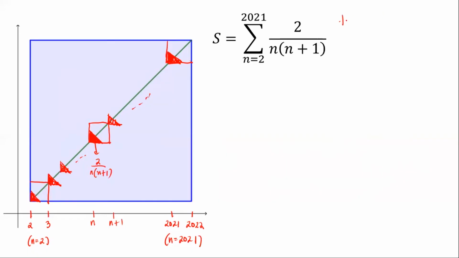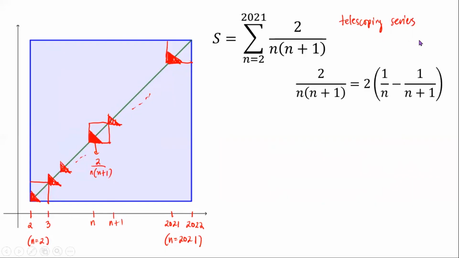All right, now this is an example of a telescoping series. So in case you are not familiar, I have an addendum to this video at the end where I talk briefly about telescoping series. But for those who have recognized that this is a telescoping series, we are able to exploit the fact that each of these terms, 2 over n times n plus 1, can actually be written as a difference, double 1 over n minus 1 over n plus 1. This is a fact that you can verify by algebra. For the unfamiliar, it may be hard to see, but anyway, for now, assuming it's true, well then how does that help us?